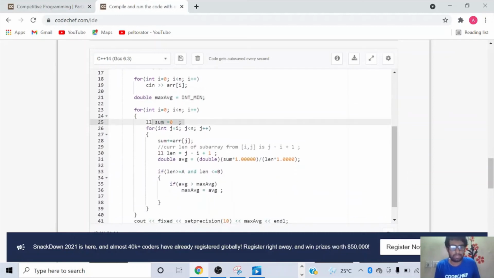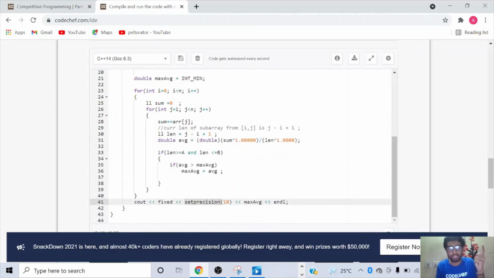Now we have two loops and we have sum here. As usual, I overshot here by typecasting and by multiplying by 1.11, but you can do any one of these. Just make sure that you have your answer in double. Then for those subarrays that satisfy the condition of having their length between A and B, check if your current average is greater than the max average and update the max average. Finally, set fixed precision and then output the max average. So hope this part is clear. Basically in this problem, over all the subarrays with length between A and B, we are finding the maximum average by computing the individual average and having a global, outside variable max average to store the maximum of those averages of subarrays having lengths as defined by the criteria. So hope this part is clear.